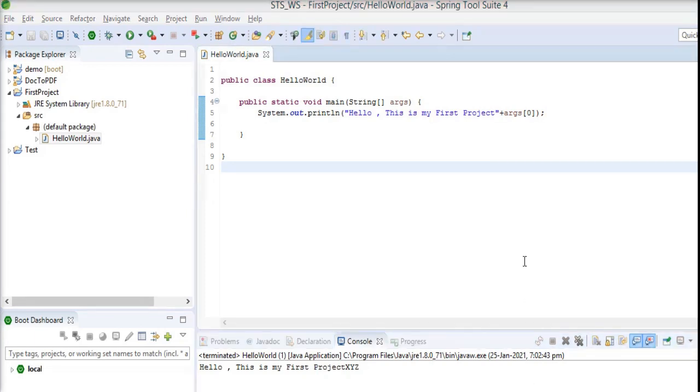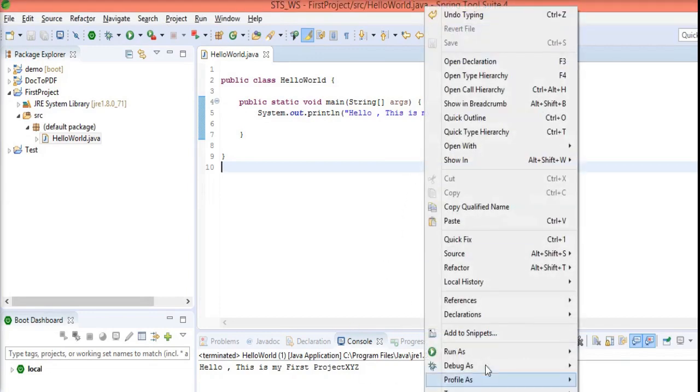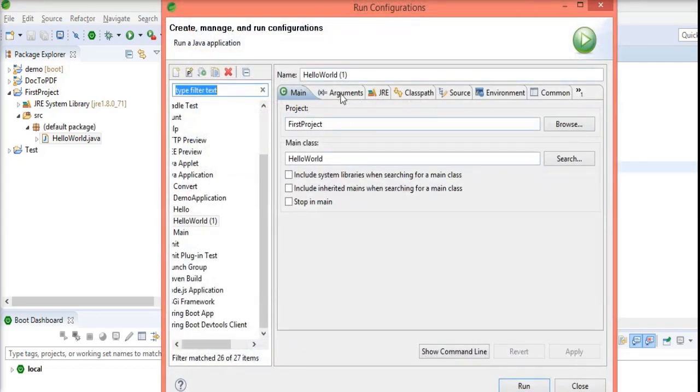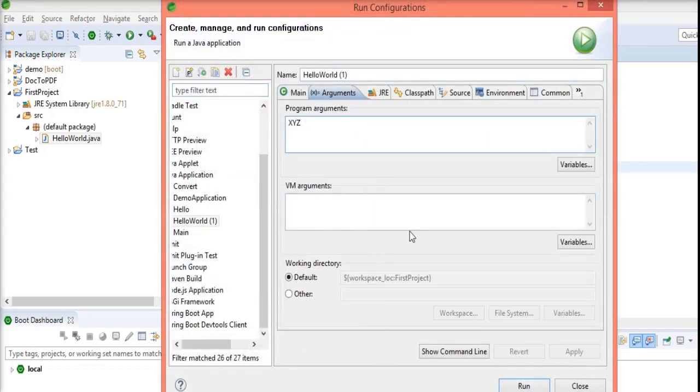What happens if I want to pass more arguments? Suppose I go to Run Configuration. Here in Arguments, xyz is also there. Suppose I pass abc as well. I write xyz space abc, and after that pqr. So I pass 3 arguments here: xyz, abc and pqr. What will be the output?